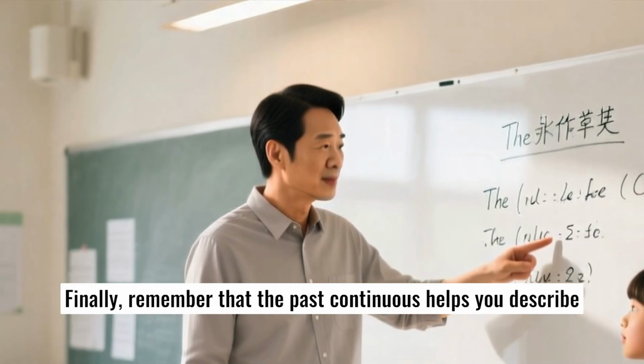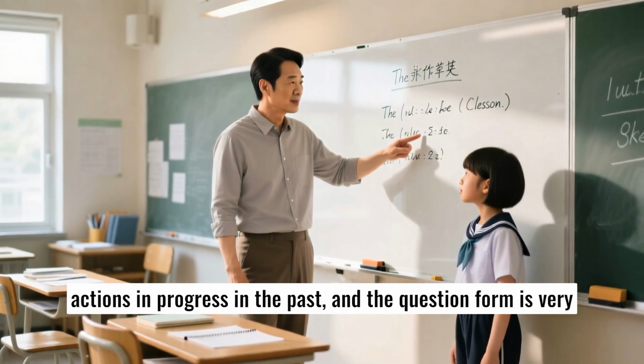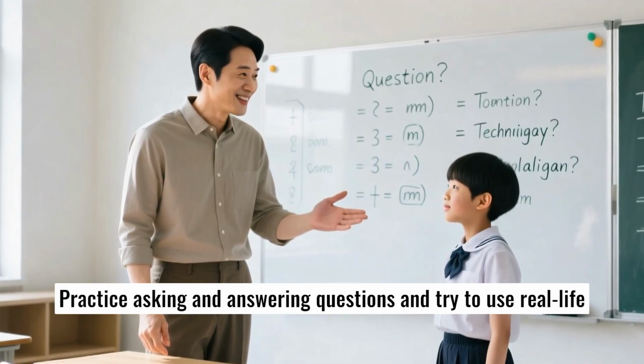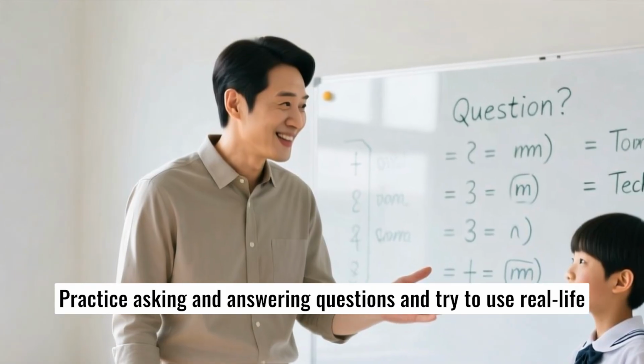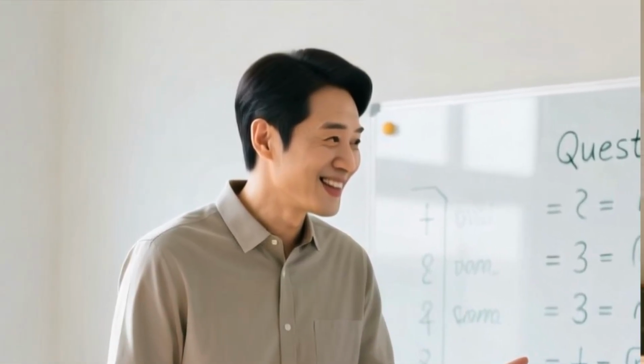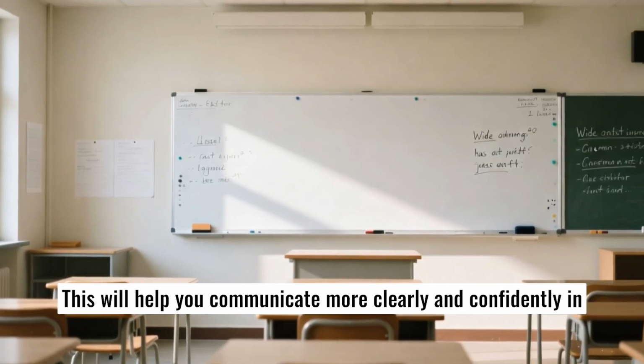Finally, remember that the past continuous helps you describe actions in progress in the past, and the question form is very simple. Just change the order and start with was or were. Practice asking and answering questions, and try to use real-life vocabulary like technology words. This will help you communicate more clearly and confidently in English.